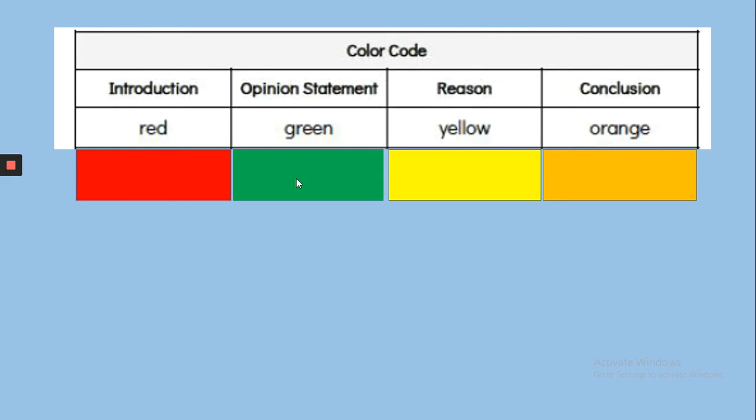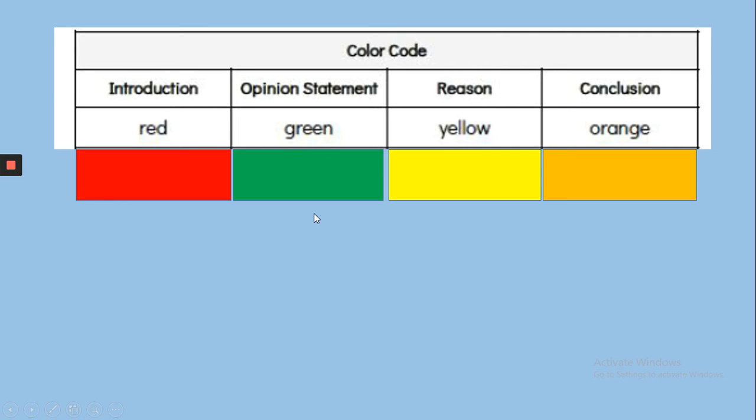With what you started yesterday with Miss Livingston, we are going to continue it today, but just adding some more steps to it. So yesterday you guys took from a passage different reasons and opinions, and you wrote it in a note catcher. Today what we are going to do is look at a paragraph and underline the introduction, the opinion, and the reason, and then the conclusion. So we're just going to break apart a paragraph.